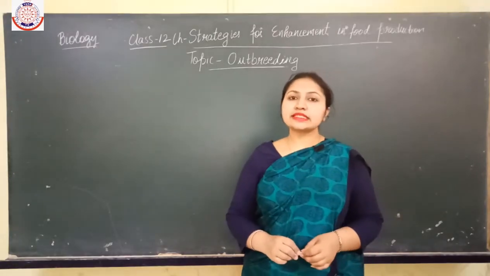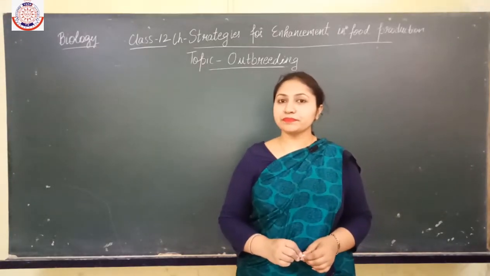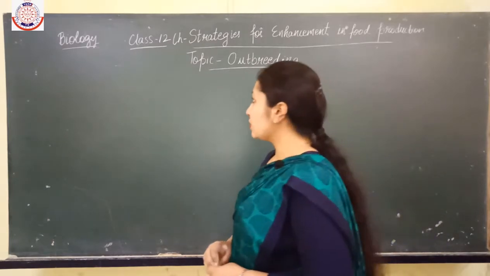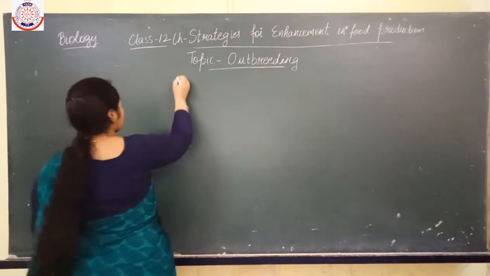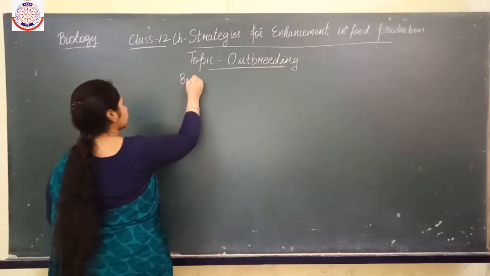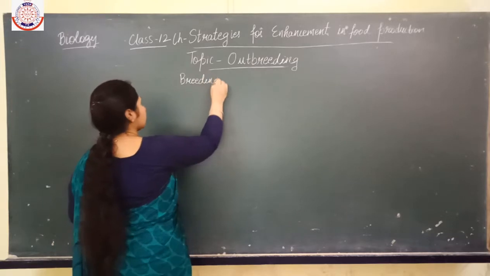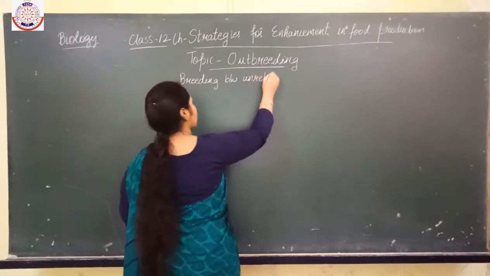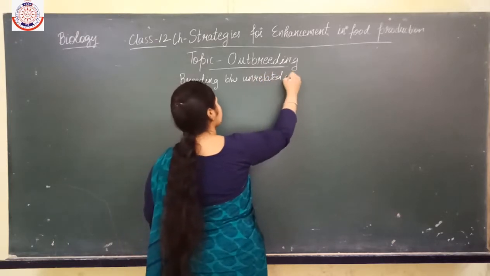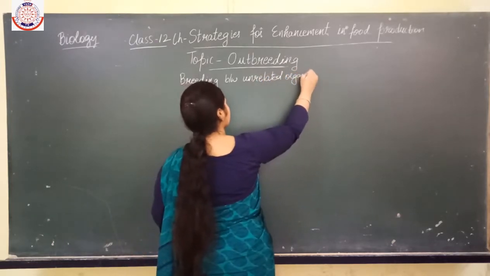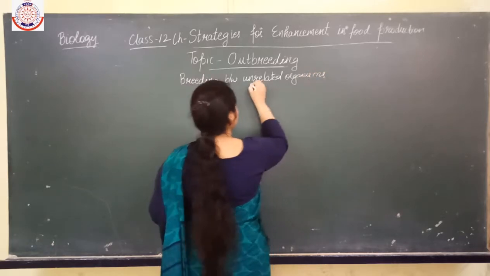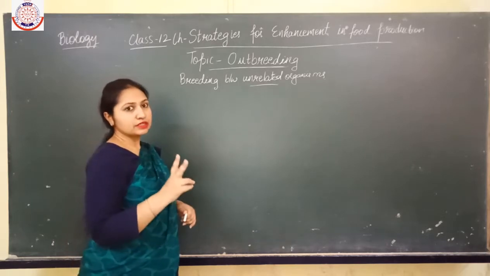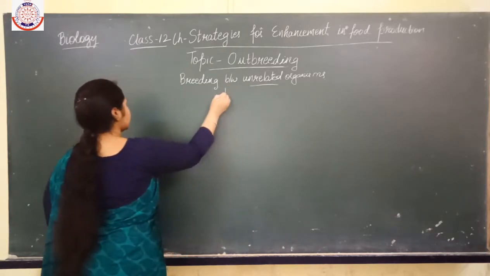So now students, next we will discuss outbreeding. Now what is outbreeding here? Outbreeding means the breeding between unrelated organisms. Now outbreeding is also of 3 types. What are these?